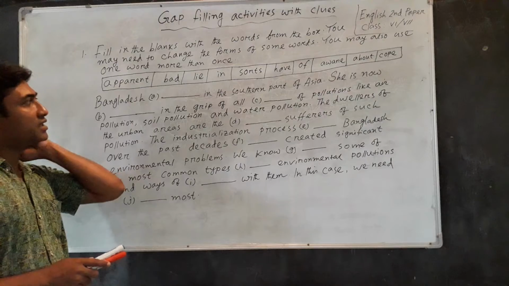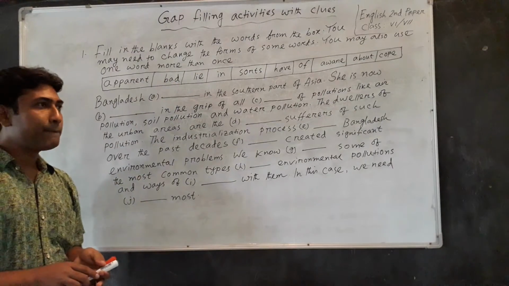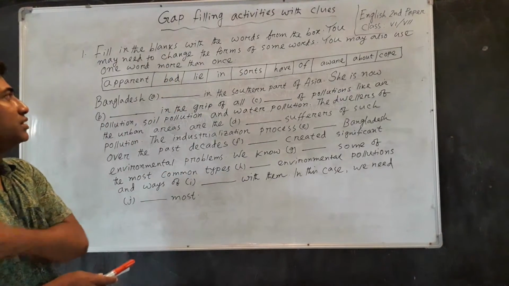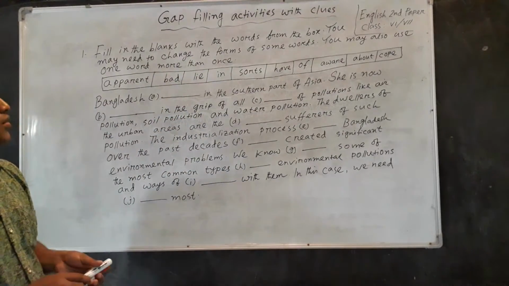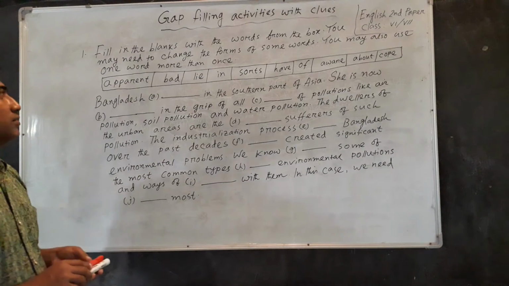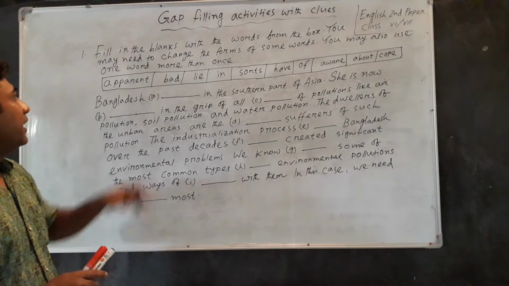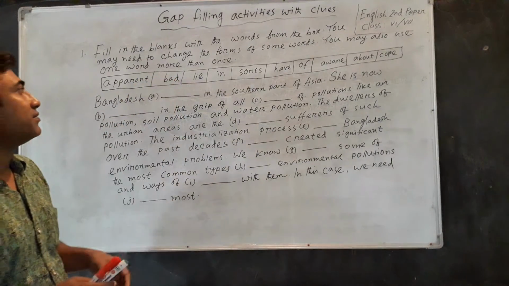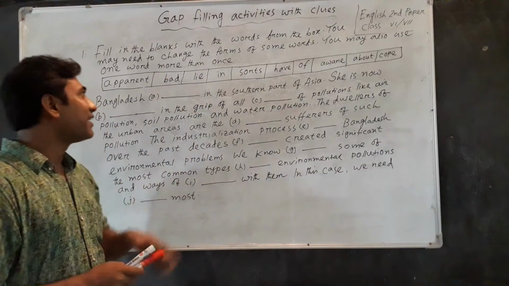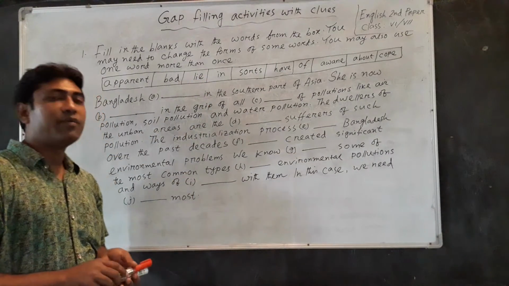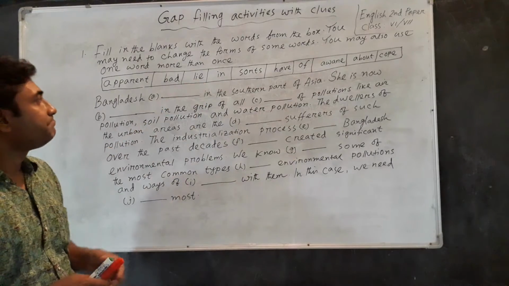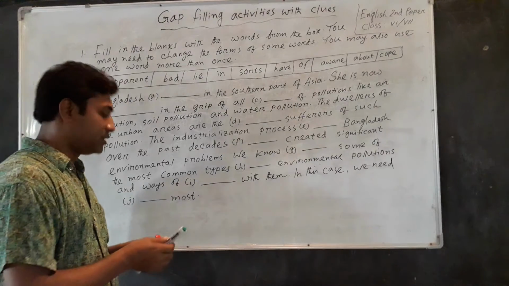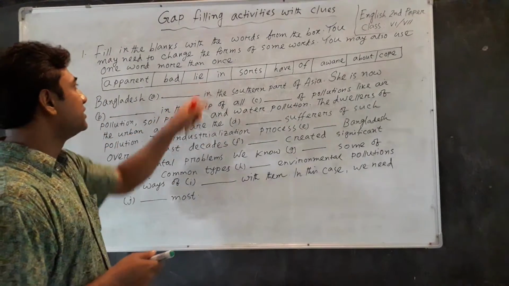Then the next word, bad, is an adjective and it is the opposite of good. And this word apparent is an adjective, and this word bad is also an adjective. And then the next word, lie, is a verb. It means be situated.